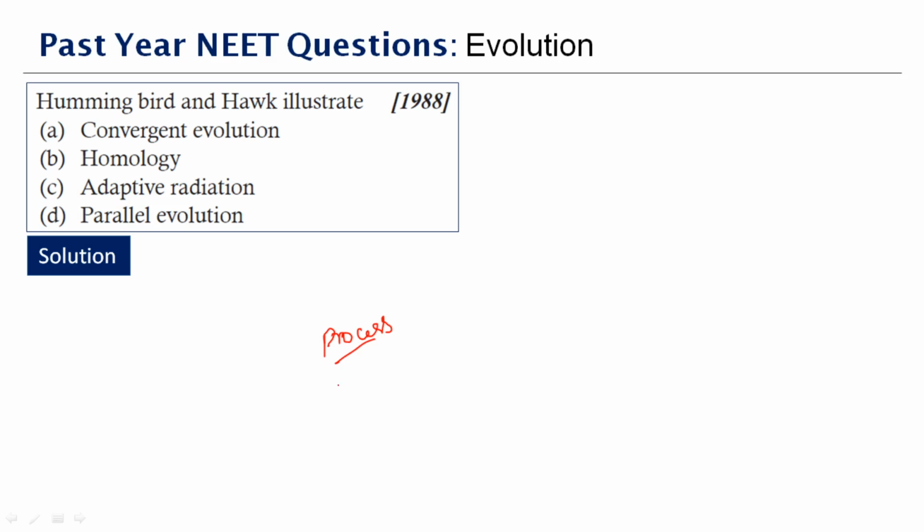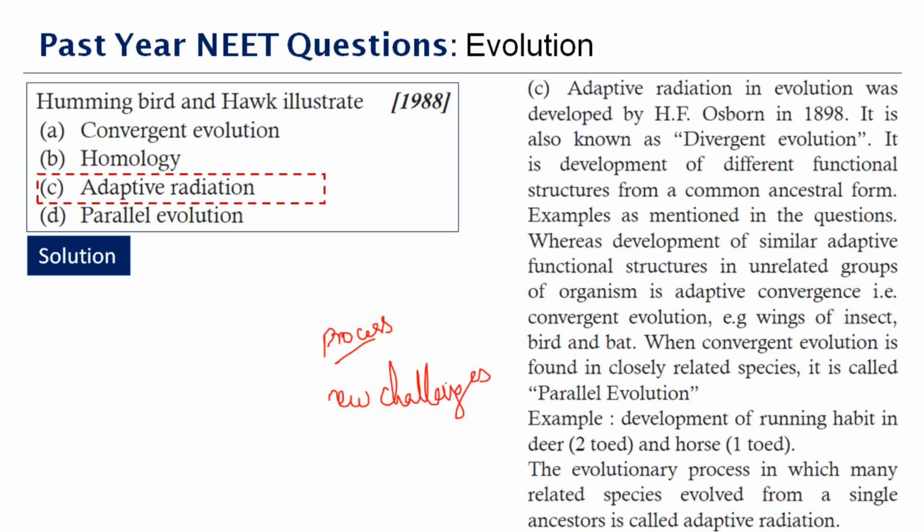In which the organisms diversify rapidly from the ancestral species into a multitude of new forms, particularly when a change in the environment makes new resources available. So what happens? It creates new challenges. We all agree with that, right? We have new challenges or opens to new environmental niches. So the hummingbird and hawk illustrate the adaptive radiation, which is option C.